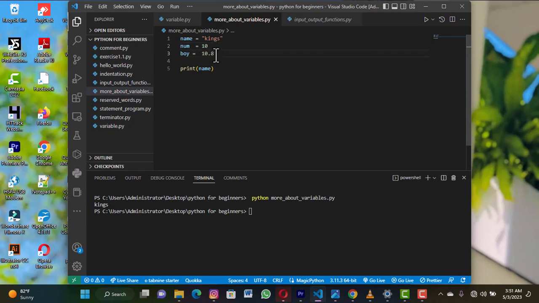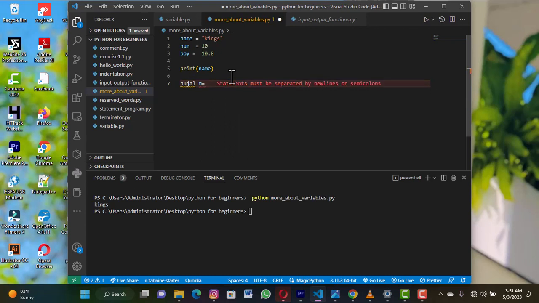So now let's talk about rules of declaring variables. So a variable, like we said, you can literally use any word. You can use this as a variable. Assign anything to it. Assign any value to it.